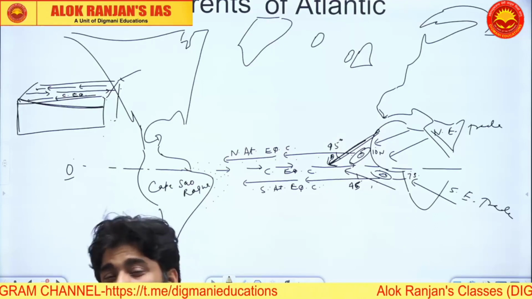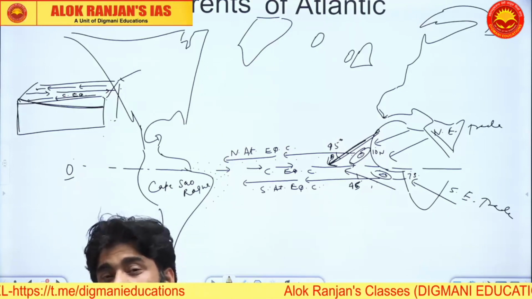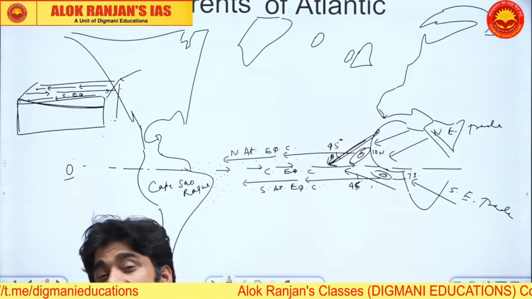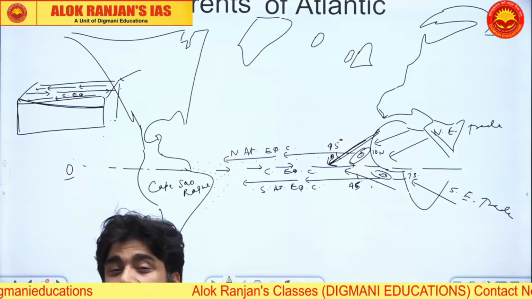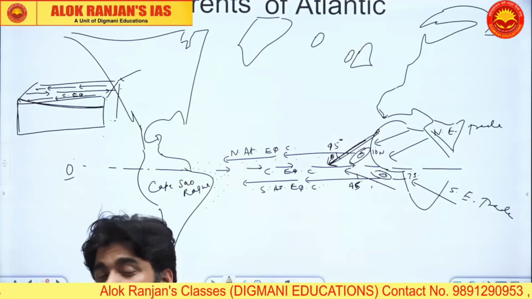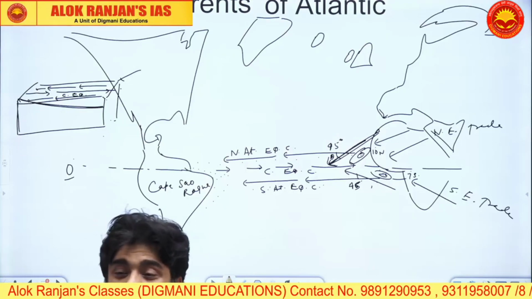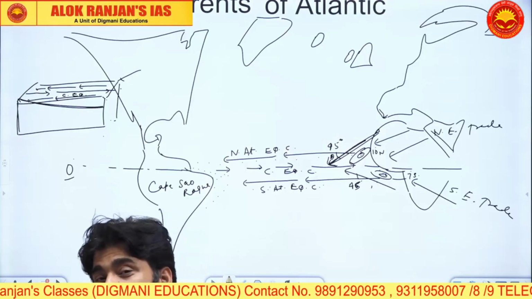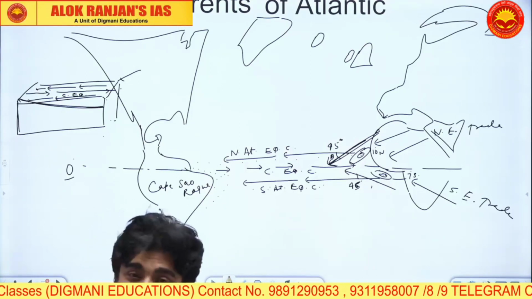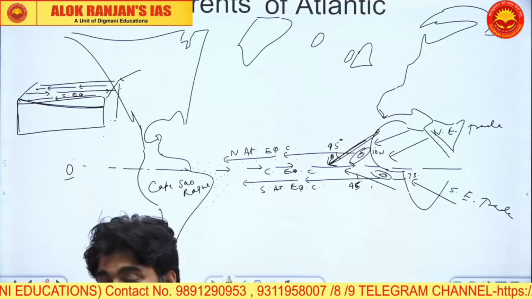Okay, then you can draw a world map and you can show the what? You can draw that Ekman's pumping diagram. So two diagrams you can draw. One will be the Ekman's pumping diagram and second will be showing the world map and showing the tropical western coastal areas and also showing the cold upwelling zones there.